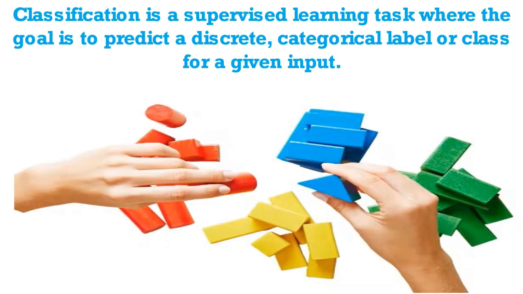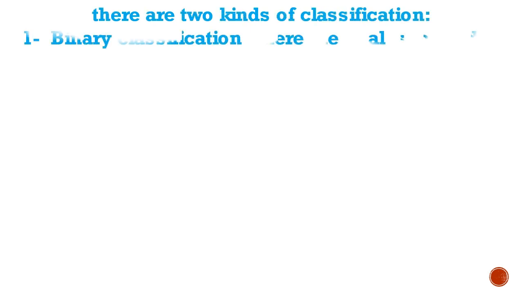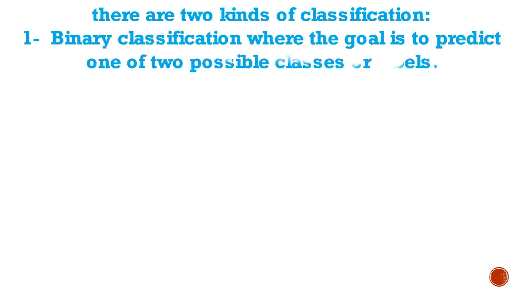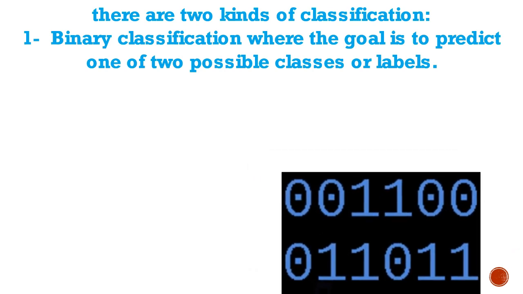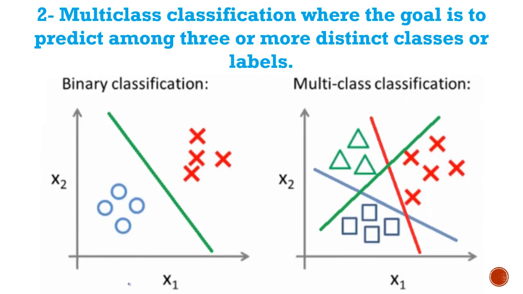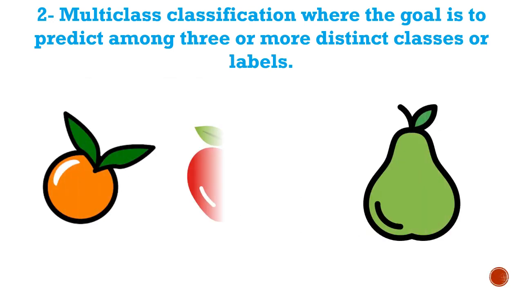Classification is a supervised learning task where the goal is to predict a discrete, categorical label or class for a given input. There are two kinds of classification: binary classification, where the goal is to predict one of two possible classes or labels. Example: spam or not spam, positive or negative, cat or dog. Multi-class classification, where the goal is to predict among three or more distinct classes or labels. Example: cat, dog, or lizard, orange, apple, or pear.